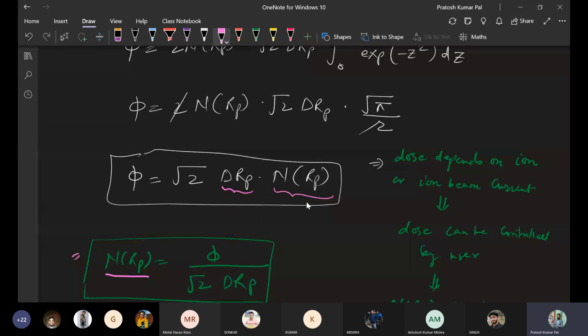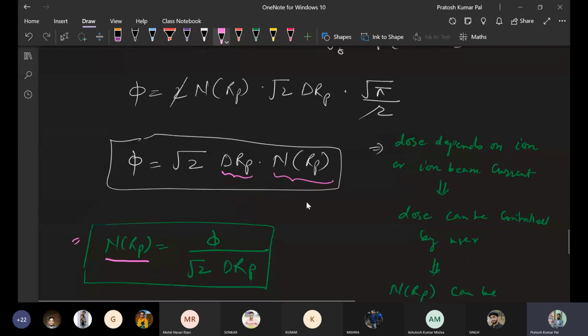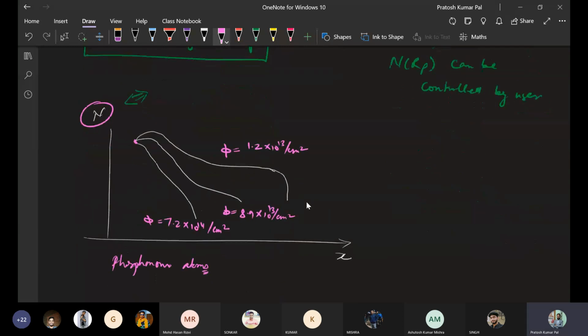Okay, so that variation is directly proportional, but it is also a function of the range. So once this x, that is the range, is going to be high, as range is going to be high, this N value is going to reduce.